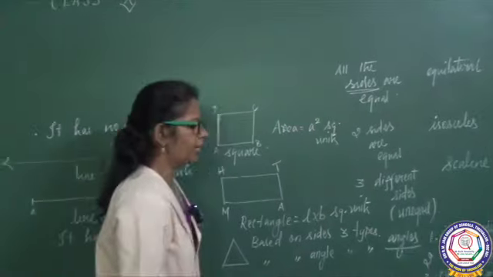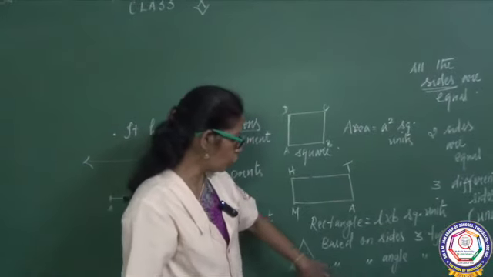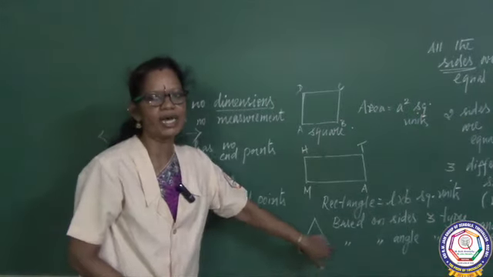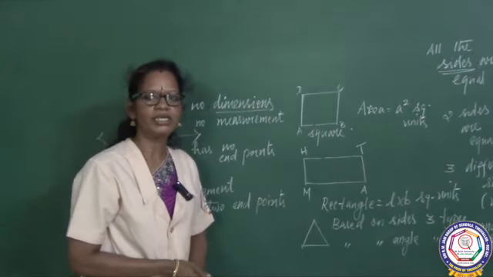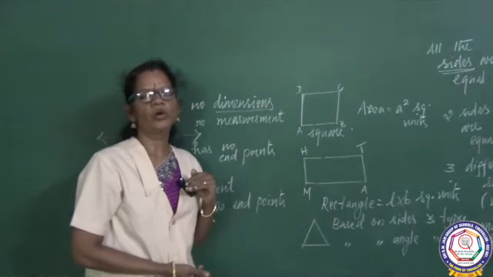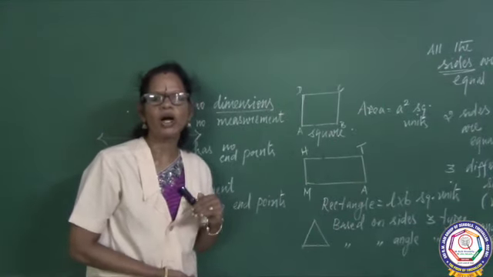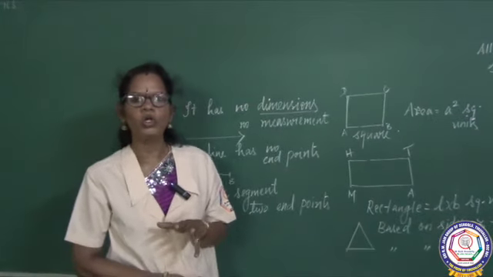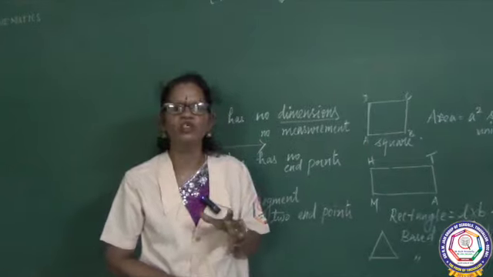Right. Now you know how to find the area of a triangle if the base and height are given. The new concept you are going to learn today is coordinate geometry. Coordinate geometry is a tool to understand the concept visually.